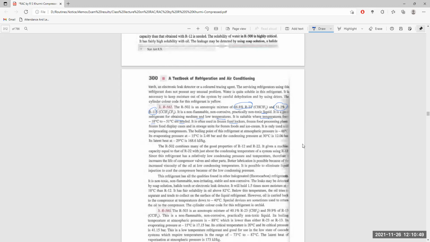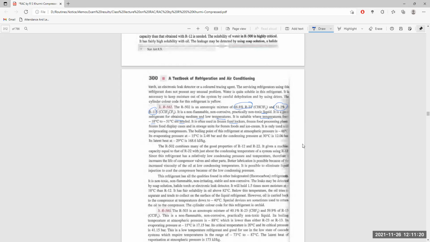R502 combines many of the good properties of R12 and R22. It keeps the refrigerating capacity equal to that of R22 with a condensing pressure just above that of the existing R12. Since this refrigerant has relatively low condensing pressure, the life of the compressor and other parts increases. Better lubrication is possible because of the increased velocity of the oil at low condensing temperature.